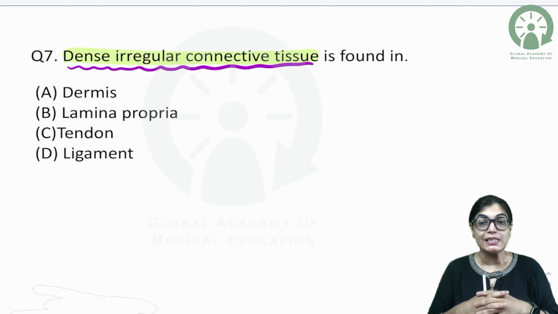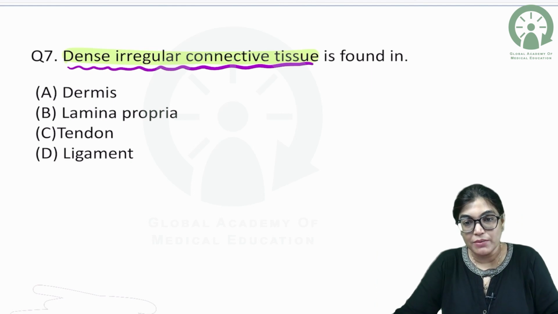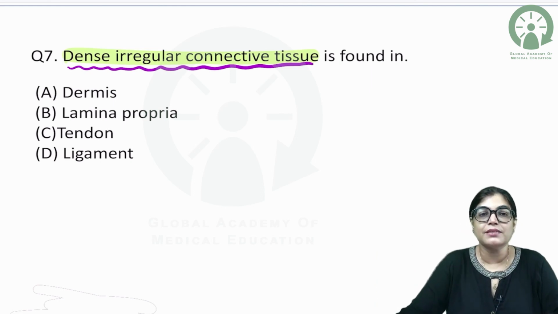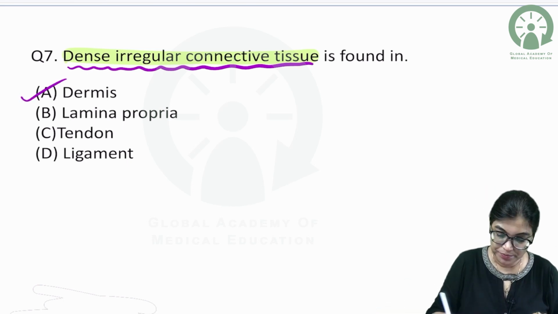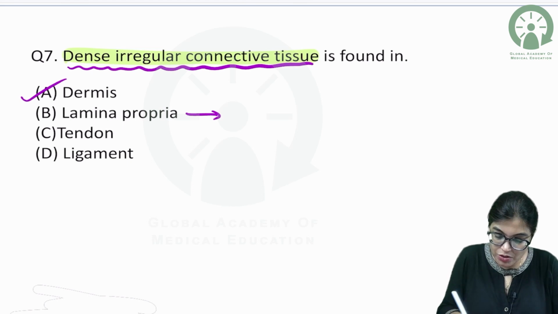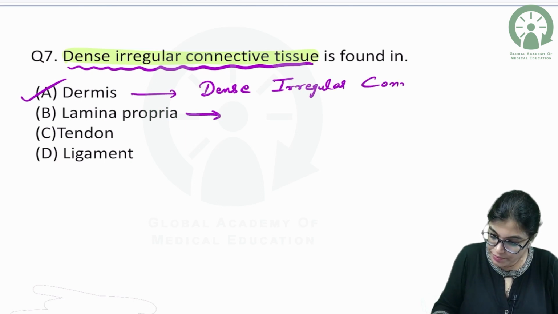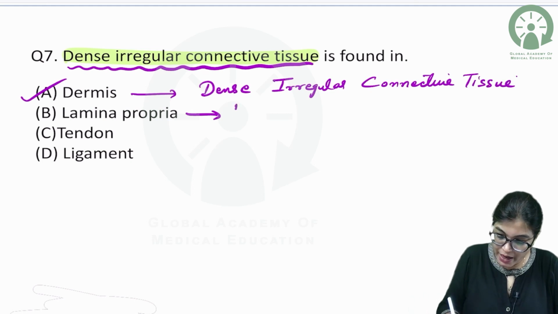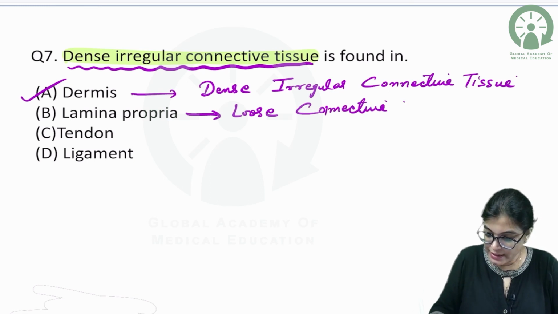My dear aspirants, we know the skin has epidermis, and just beneath the epidermis we have the dermis layer. The dermis layer of the skin consists of dense irregular connective tissue. So definitely the right answer will be dermis. Why not lamina propria? Dermis is an example of dense irregular connective tissue. When I am talking about lamina propria, it is loose connective tissue.